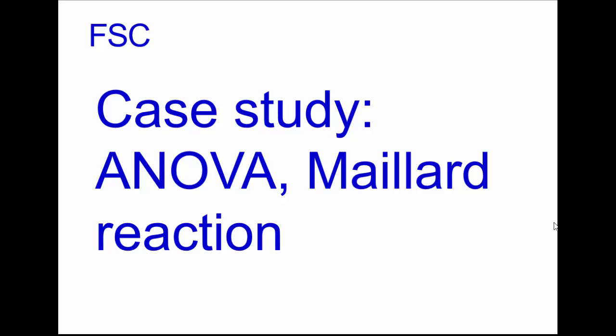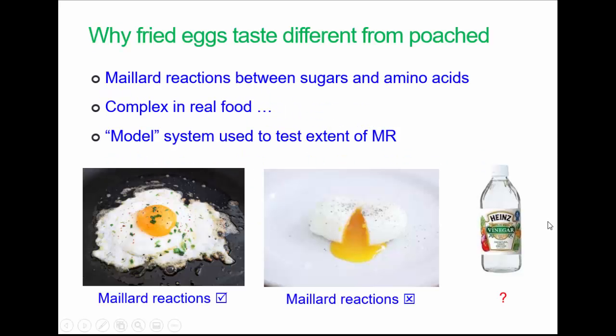So I'm going to step away from spectroscopy for a second to look at ANOVA, using the Maillard reaction as an example. How we cook eggs makes a difference to how they taste. Frying, which takes place at a higher temperature than poaching in water, promotes Maillard reactions, and shows a wide range of taste and colour components you don't get from poaching, which is not to say that poached eggs don't have their own qualities.